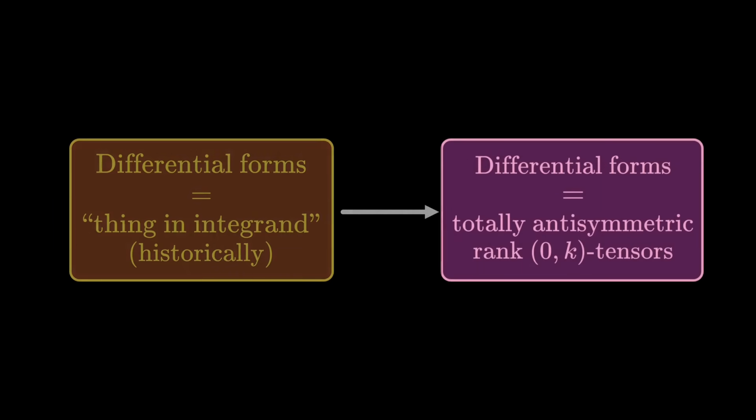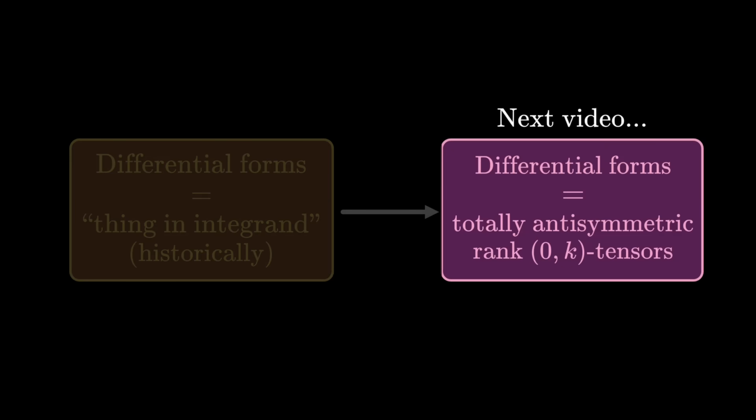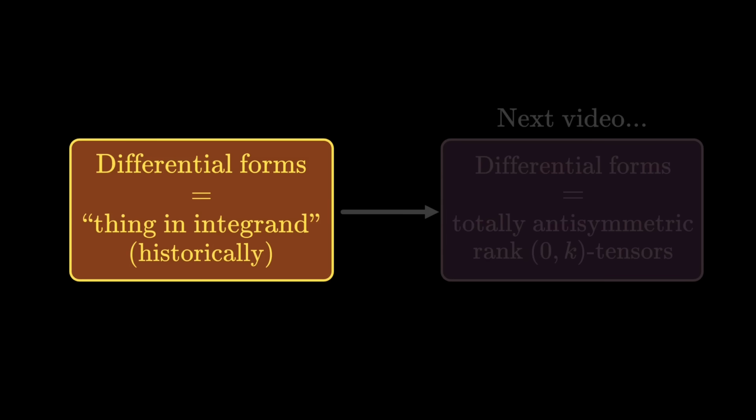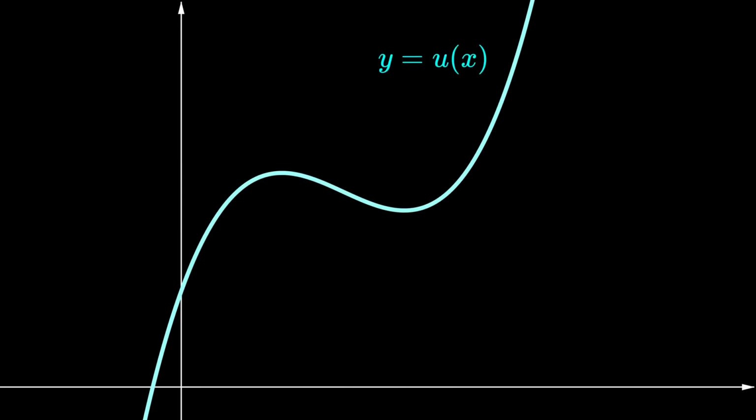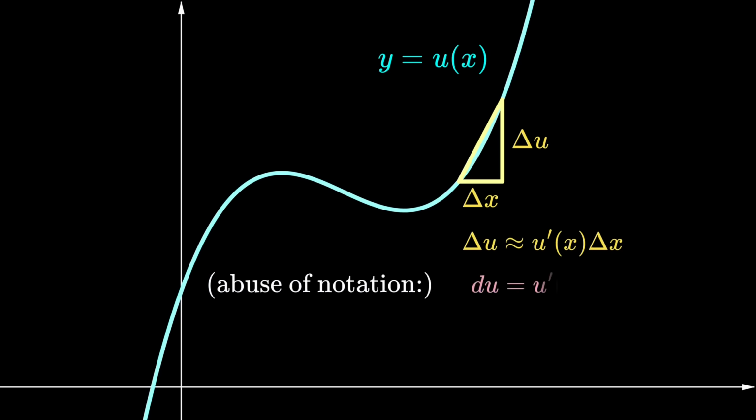It wasn't until much later that it adopted the current definition. We'll visualize this definition in the next video, but for now, I want to talk about why mathematicians cared about differential forms in the first place. In your calculus class, you might have used the u substitution many times, and the usual justification is to go back to how derivatives are taught. Since the derivative of u of x is the limit of the slope delta u over delta x, delta u approximately equals u prime of x dx. By abuse of notation, this is written as du equals u prime of x dx.